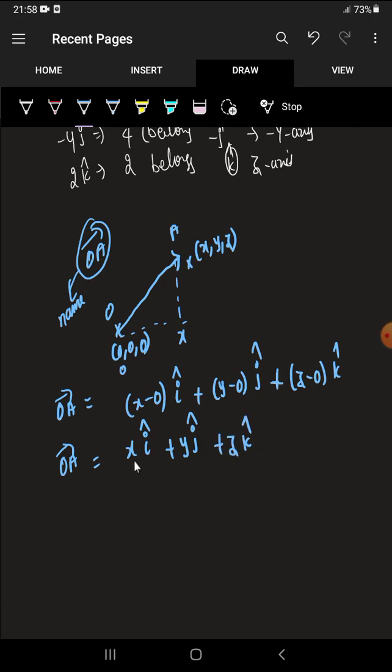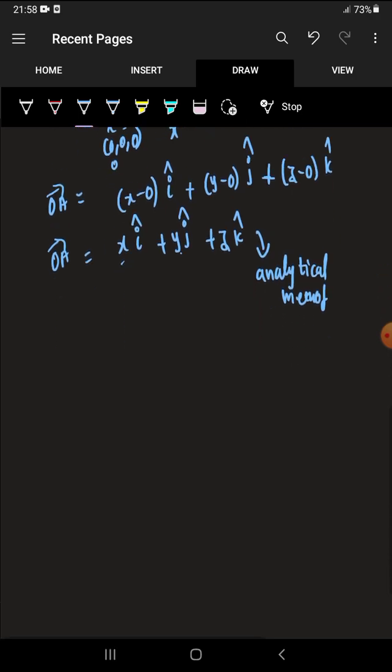So here x, y, z are values, and i, j, k are symbols. If we represent any vector with values along with symbols, then this method is called the analytical method representation. Clear? Now I am going to explain briefly the analytical method also. I am giving one more example.